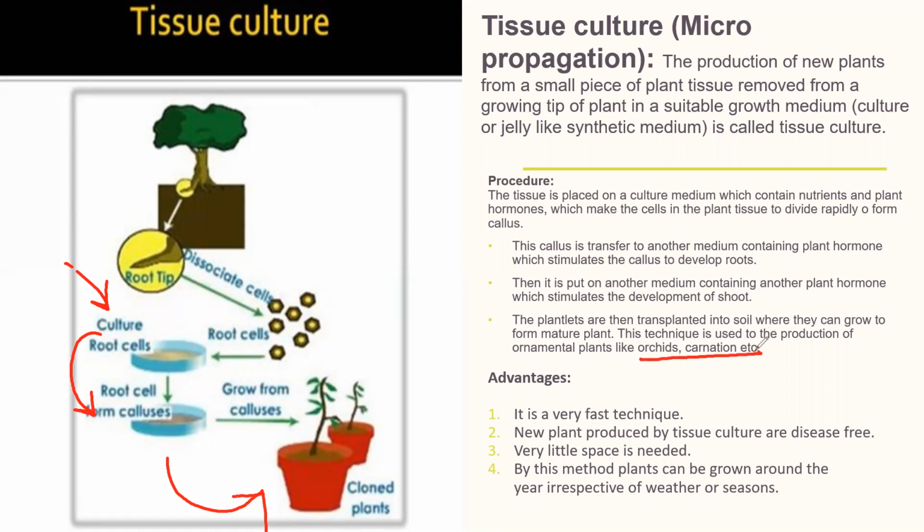The advantages of tissue culture or micropropagation are that it is a very fast technique. New plants produced by tissue culture are disease free. Very little space is needed, and by this method plants can grow around the year irrespective of weather or season.